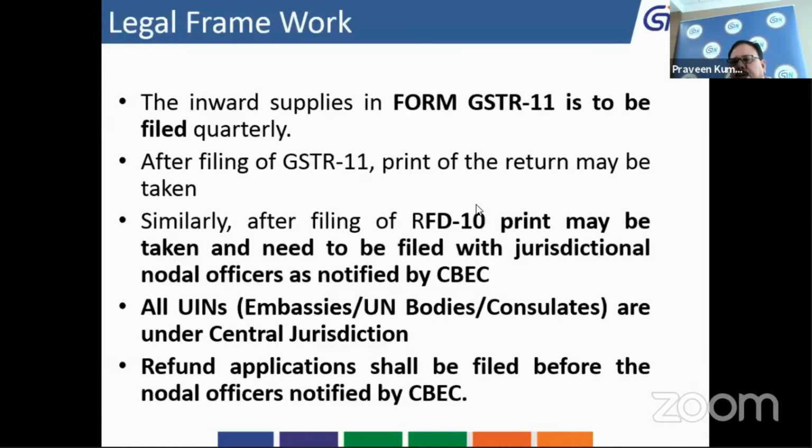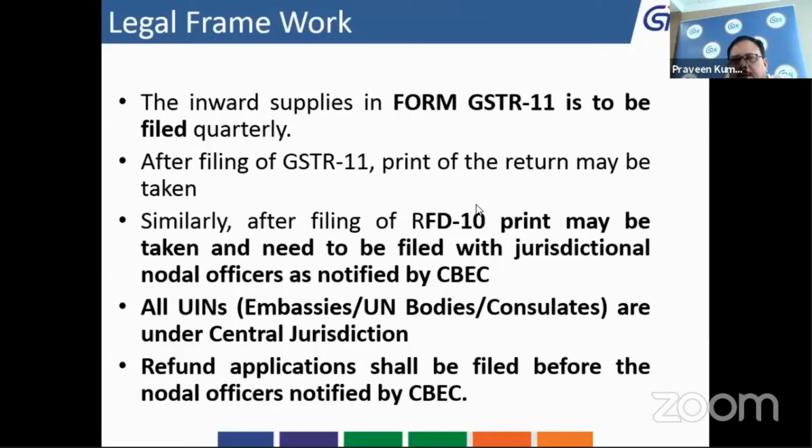So our GSTR 11 template validates the correctness of the GST tax rate selected by the user. If a taxable value is entered, the tax amount will be computed and calculated by the system equally, CGST, SGST.